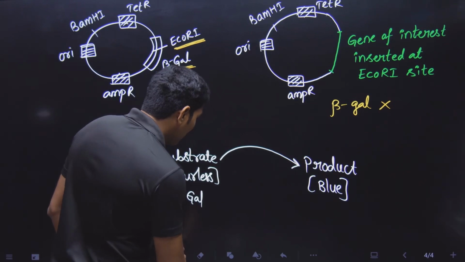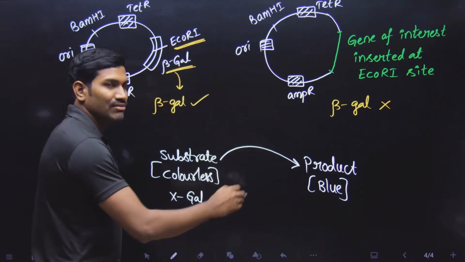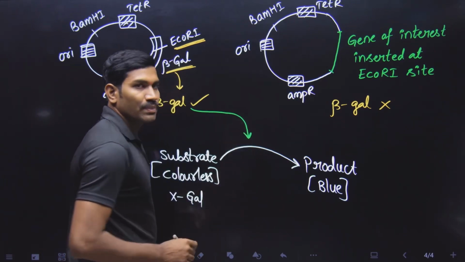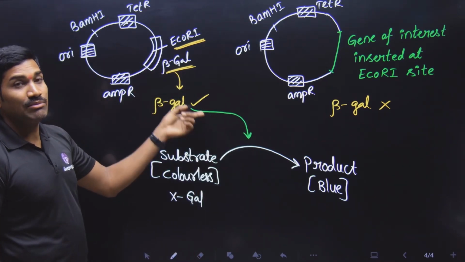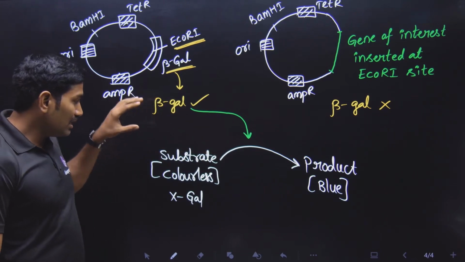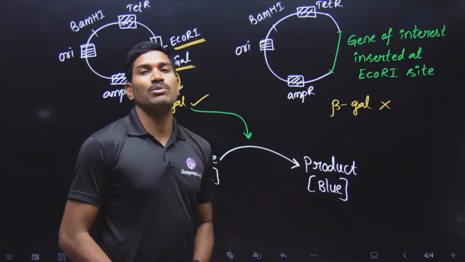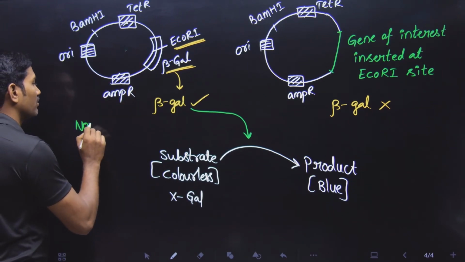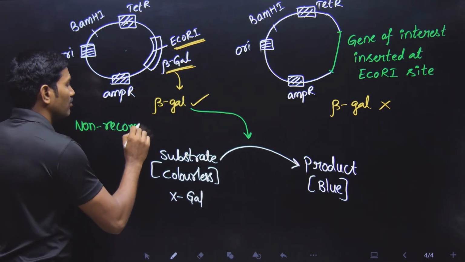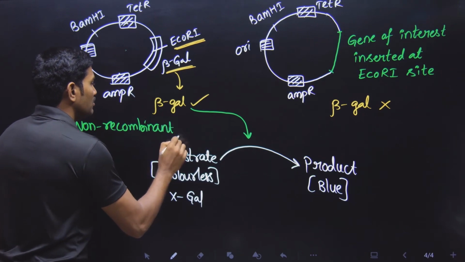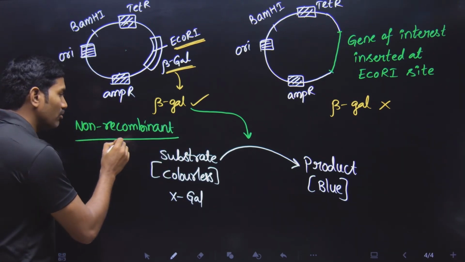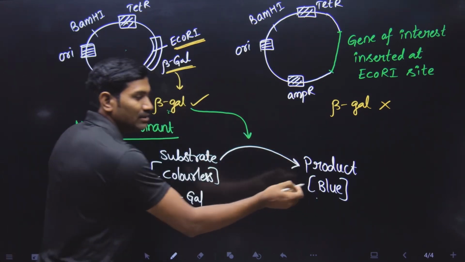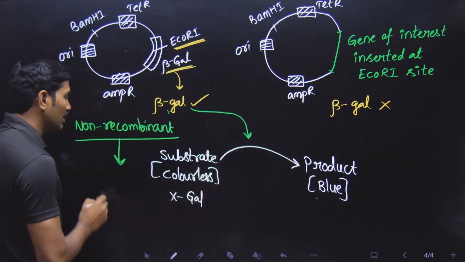But the colorless substrate can be converted to a colored product if there is a beta galactosidase enzyme. If beta galactosidase enzyme is produced, then only this colorless substrate will be converted into a blue color product. So what is the overall concept here? This is the non-recombinant. This non-recombinant is able to produce beta galactosidase. That's why it is producing blue color colonies.